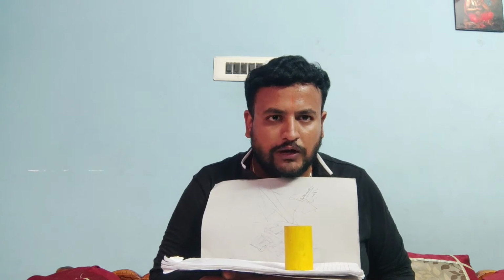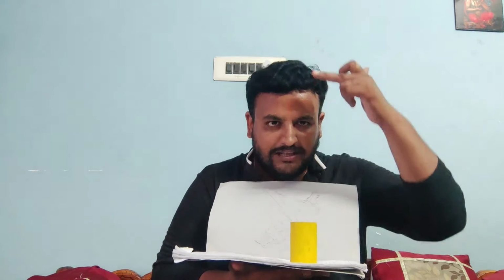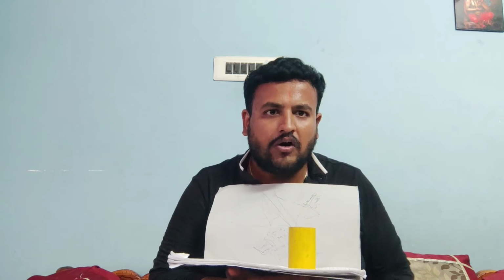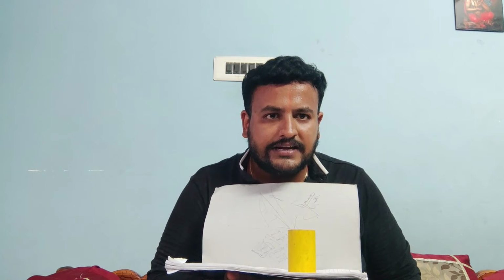Now, from which view can you notice the true shape of the base or top? From the top view. That means from the top view on the horizontal plane, you can notice the circle. As a cylinder has two circles, the topmost points of the circles are considered as A, B, C, D and the base circle points are considered as 1, 2, 3, 4. From the top you can notice the points ABCD, but the base points cannot be noticed. Therefore, they have to be represented in brackets: A of 1, B of 2, C of 3, D of 4, like that.